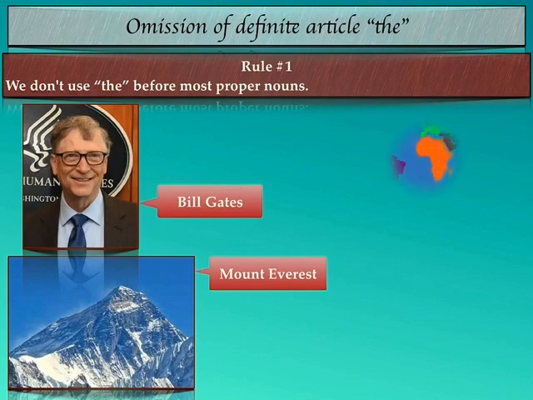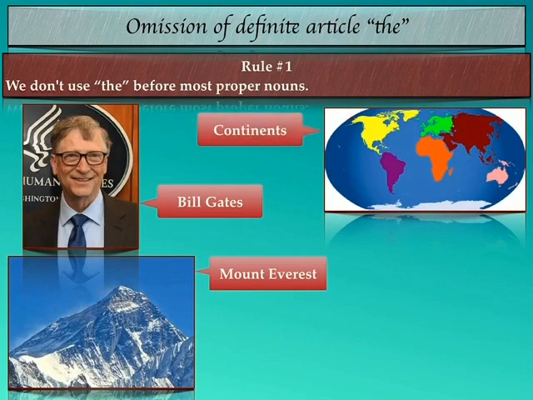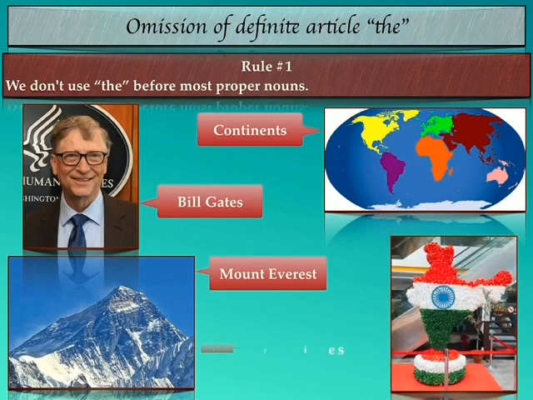The next example is that of continents. For continents, we are not going to use the article the. For example, Asia, Africa, Europe, Australia, we don't use the along with it. The next example is that of countries. Along with the country's name, we are not going to use the article the. For example, India.